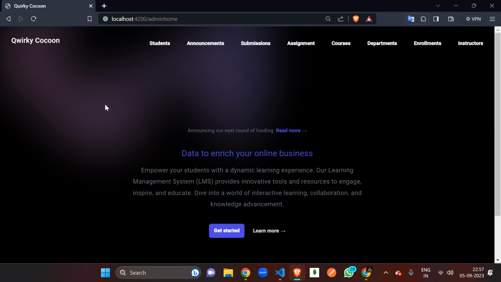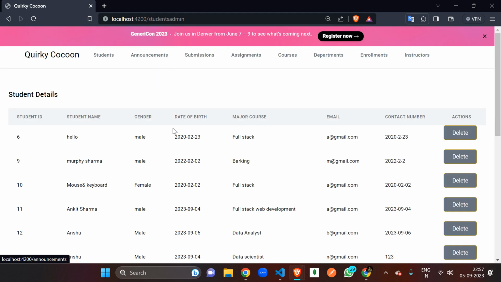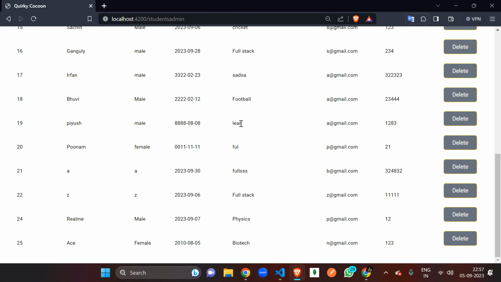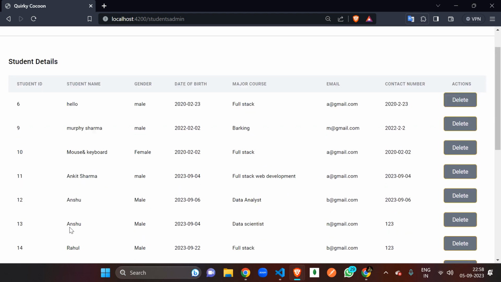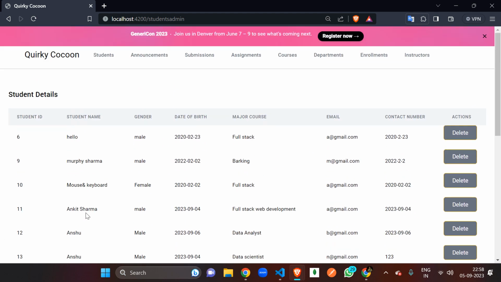This is the basic landing page for the admin section. This is the navbar and the content inside it. If you want to move to the student section, just hit enter on students, and you can see the complete list of students here.